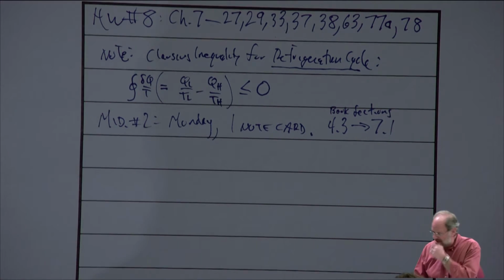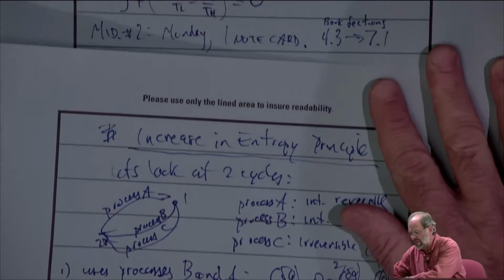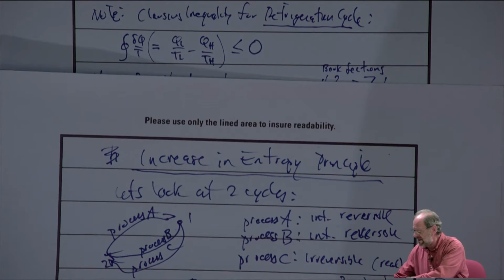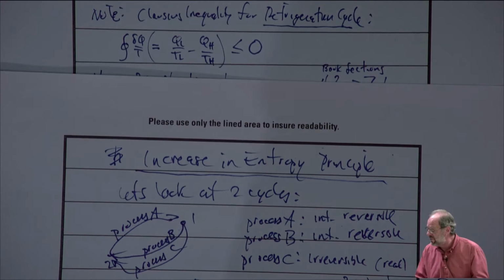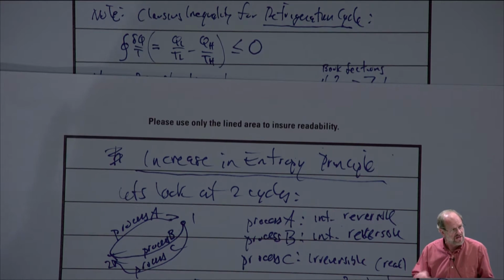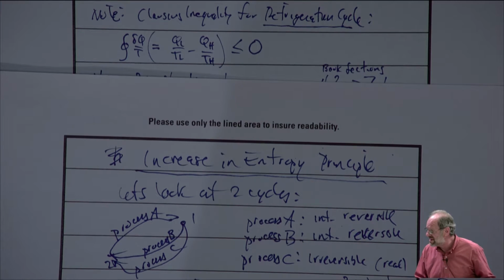All right, so let's go back to where we were last time, please. Remember, we're in the middle of the derivation of what I call the increase in entropy principle. What I had done was start by looking at two cycles. One was ideal, the other was not ideal. One cycle had two processes we call A and B that are both internally reversible. That is the ideal cycle. The other cycle uses the two processes we call A and C. Process C is an irreversible process.